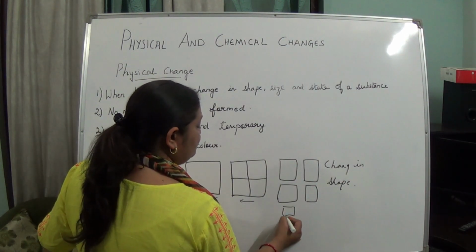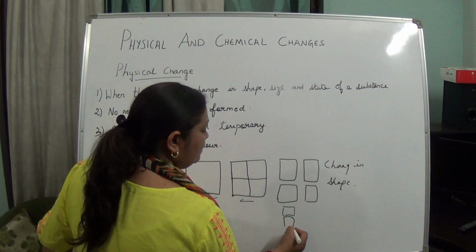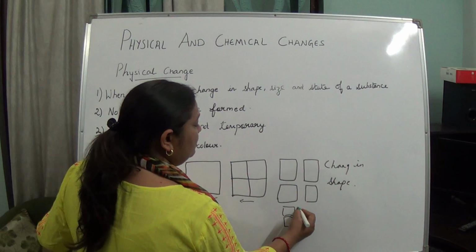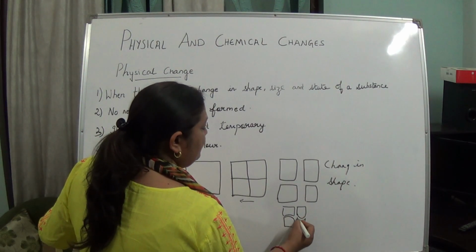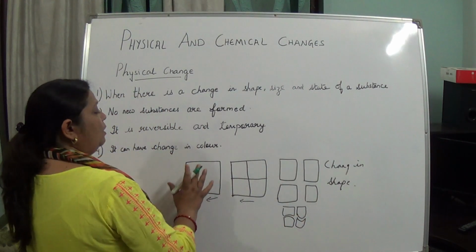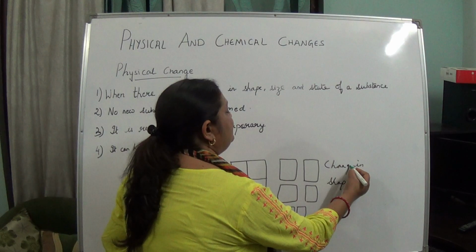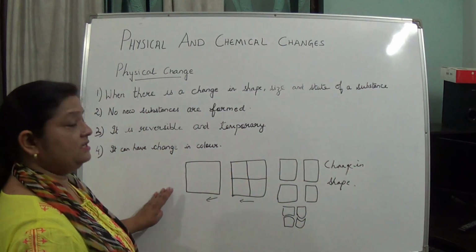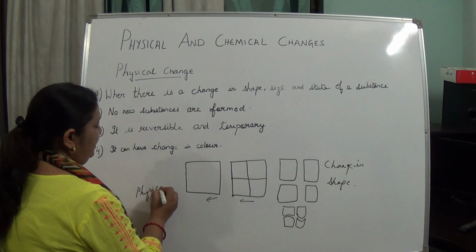Suppose you tear in this form, any form. When you join it, you will get the whole paper. So here change in shape has taken place, and so this is a physical change.